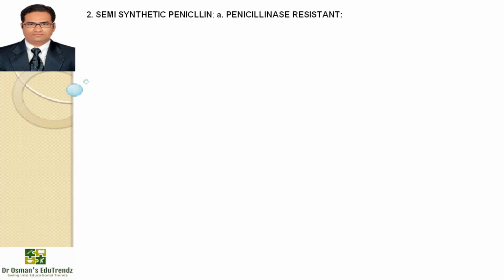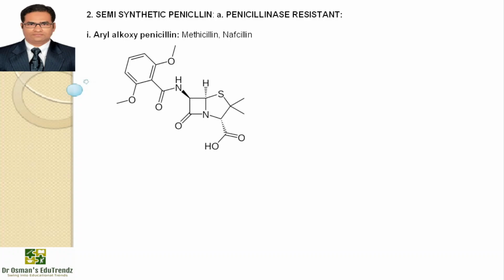These penicillins will be overcoming the shortcomings of natural penicillins, where they have poor oral efficiency, sensitivity to penicillinase, narrow spectrum of activity, and hypersensitivity reactions. So we have aryl oxypenicillins, example methicillin and nafcillin. So you can see the structure. Methicillin available with the brand name Sinarcet and IUPAC name